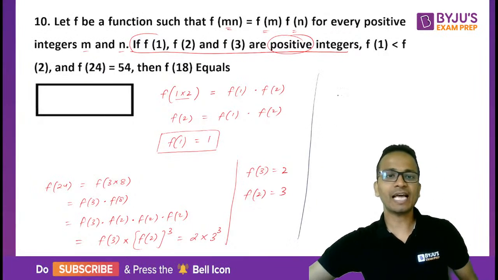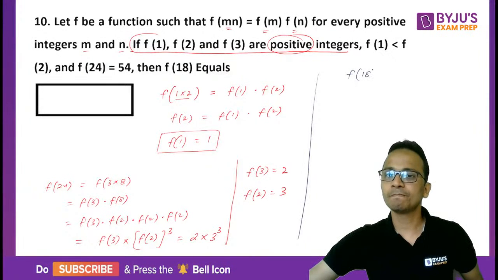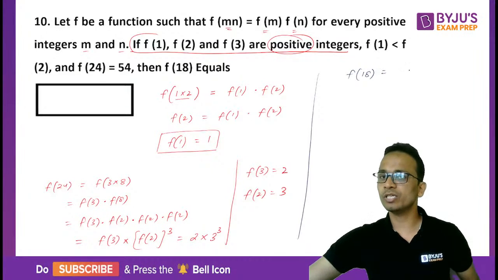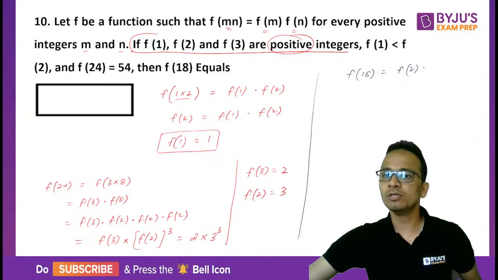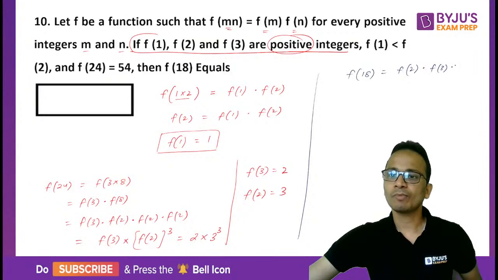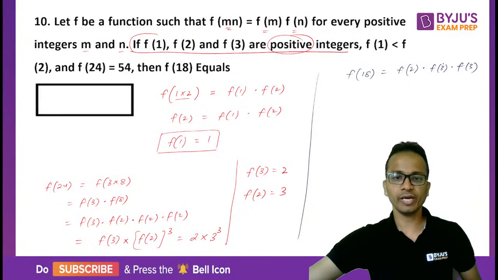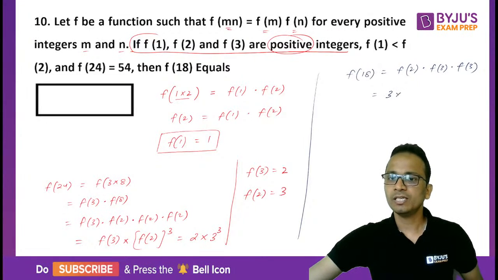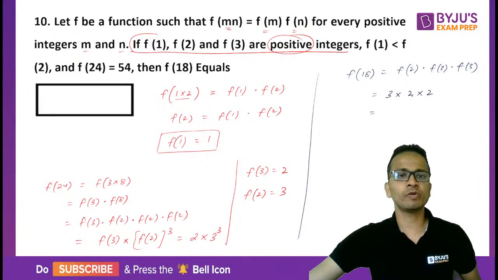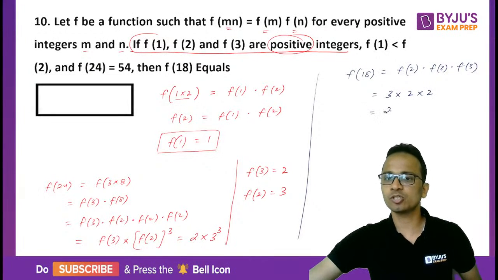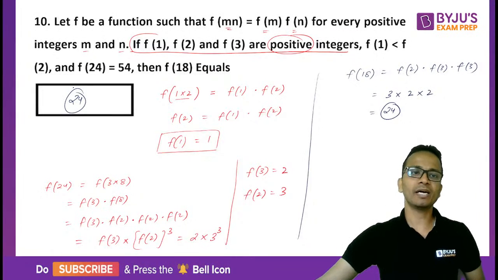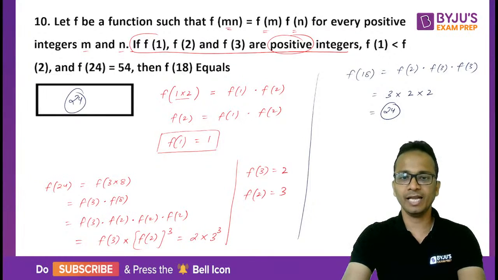We have to further calculate the value of f of 18. F of 18 can be written as 18 is 2 into 3 into 3. So f of 18 will be f of 2 into f of 3 into f of 3. Okay, now we already know the value of f of 2, which is equal to 3. F of 3 is 2. Substitute kar do. So 3 into 2 is 12. 12 into 2 is 24. So 24 will be the correct answer for question number 10.